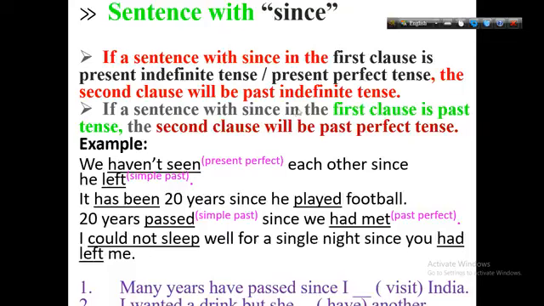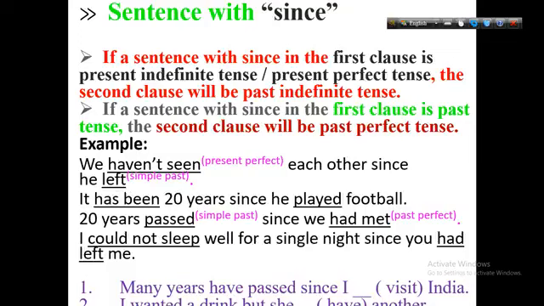If a sentence with "since" in the first clause is past tense, the second clause will be past perfect tense. If past tense, then past perfect tense. If present indefinite or present perfect, then it is past indefinite tense.